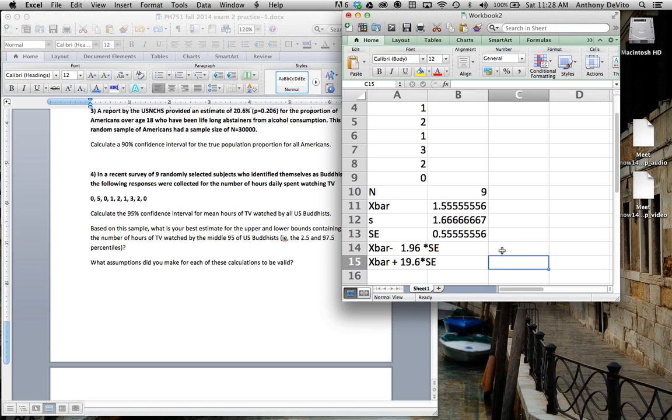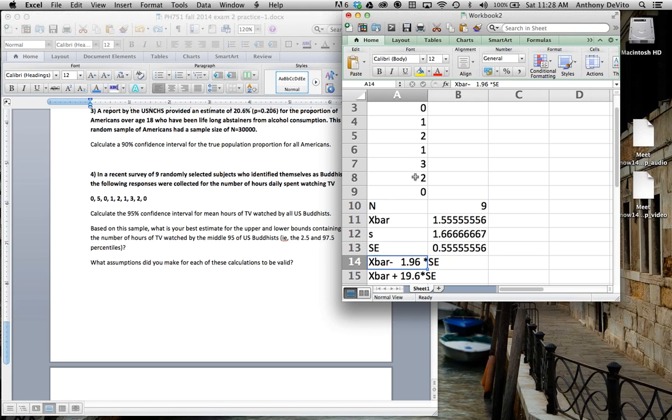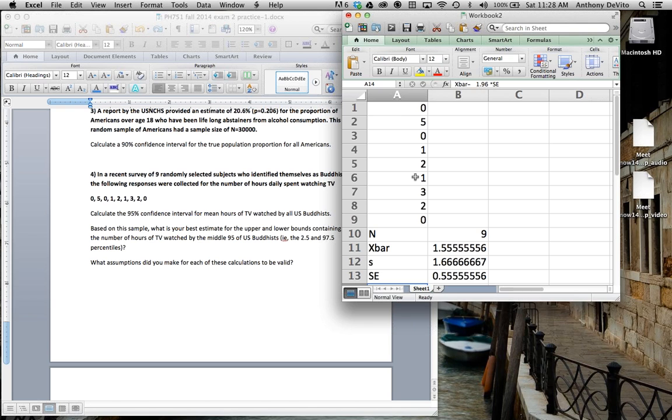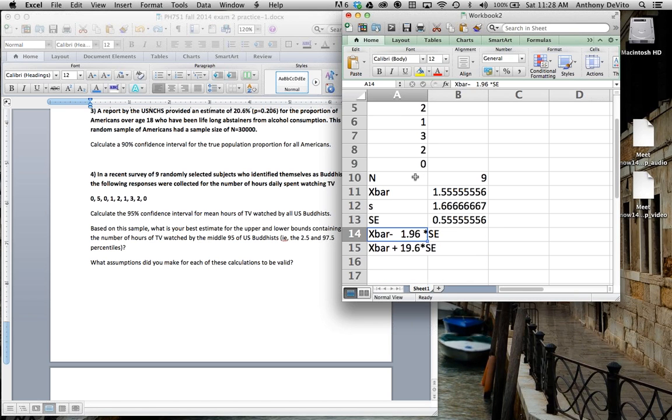Okay, so let's actually do that calculation. Equals x bar minus 1.96. Oh, wait a second. I just made a mistake here, didn't I? I just said to myself, I don't know the population standard deviation. I only know the sample standard deviation, and it's not a large sample, not a sample larger than 30.